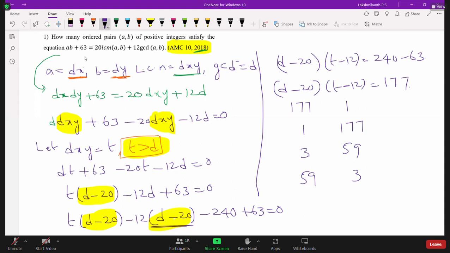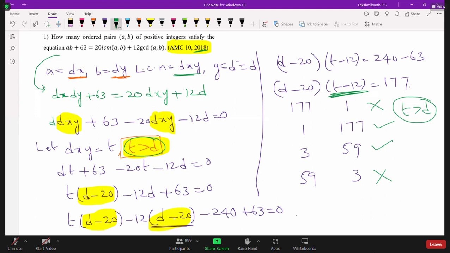But we have replaced t is equal to dxy, and t should be greater than d. So here you should take the maximum value for t. So we can take this value, but this is not possible. Why? Because t is greater than d. So now two cases will arise. I hope it is clear for everyone.